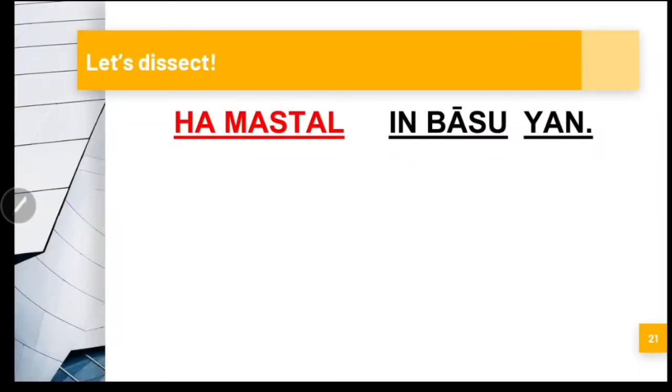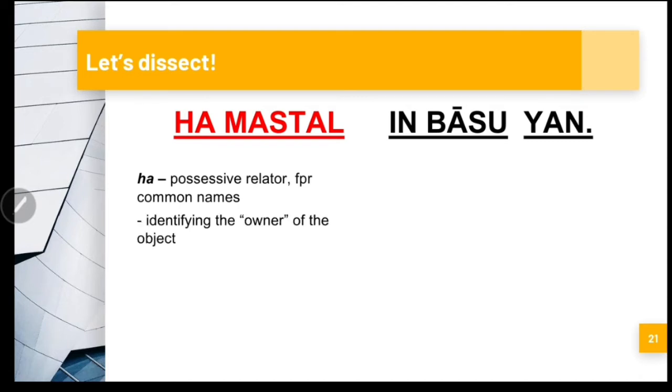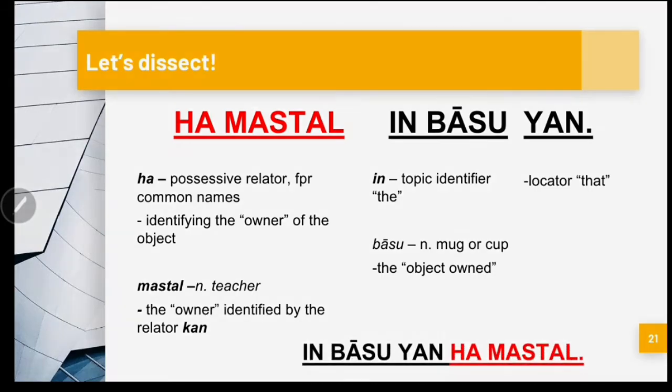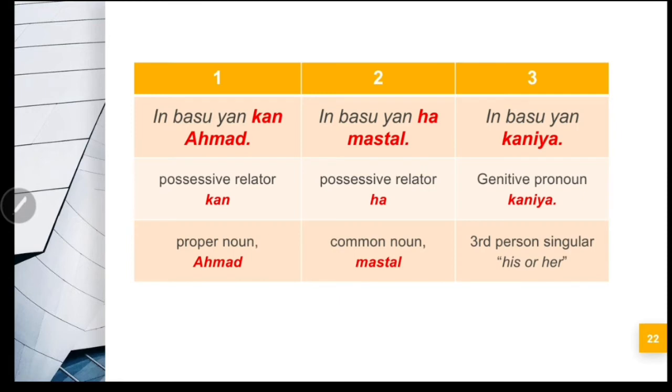In hamastal in baso yan, ha is a possessive relator for common names, identifying the owner of the object, and mastal is a common noun meaning teacher. We have the topic identifier in, the noun baso, mug, and lastly the locator yan, or in baso yan hamastal. They mean the same thing. So there you have it. We discussed the two examples.